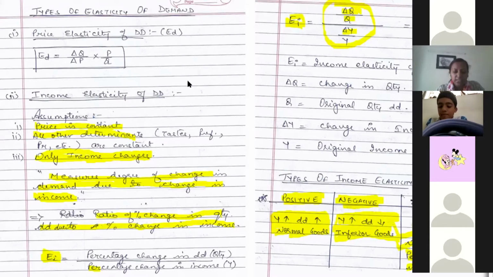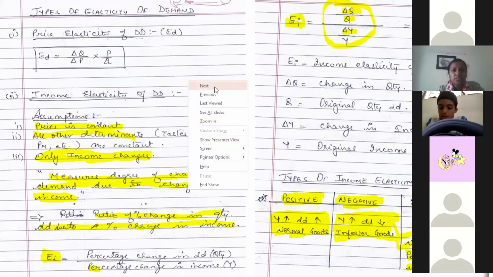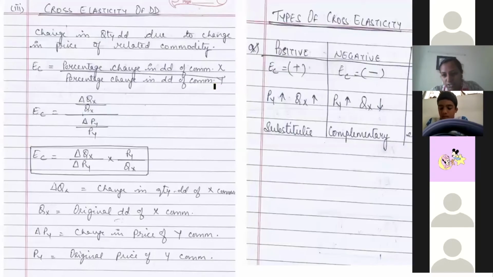Yes, ma'am. Now the last one that we are left with is cross elasticity of demand. Cross elasticity of demand is when there is a change in price of a related good. That means it is either a close substitute of it, or it can be a complementary good.